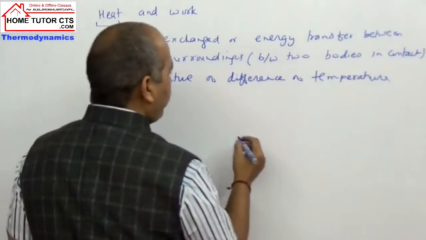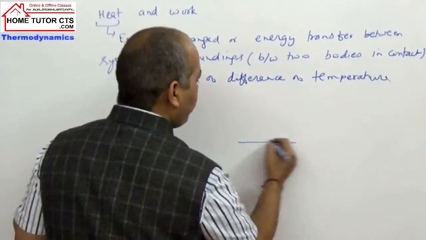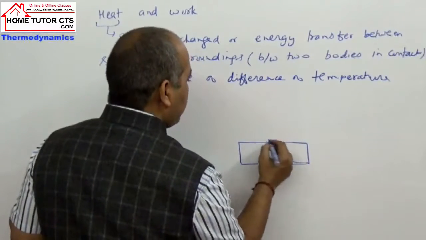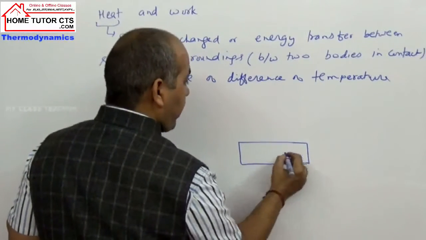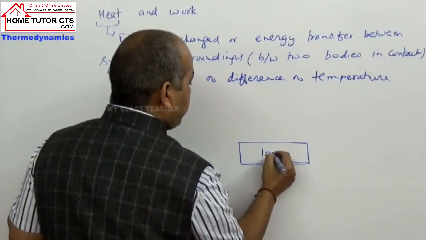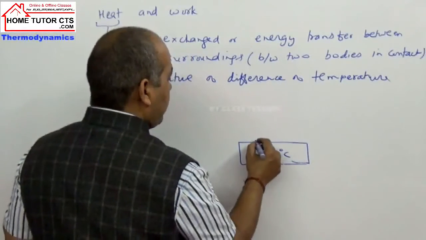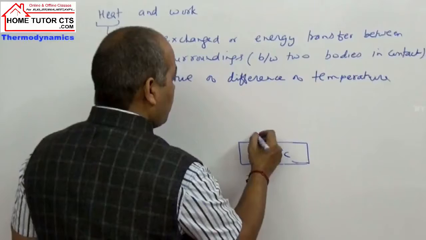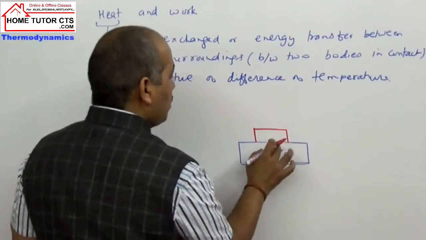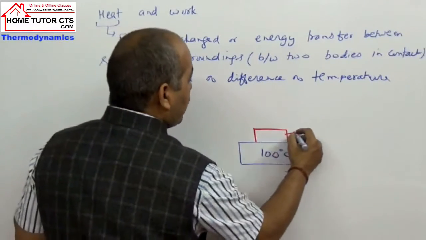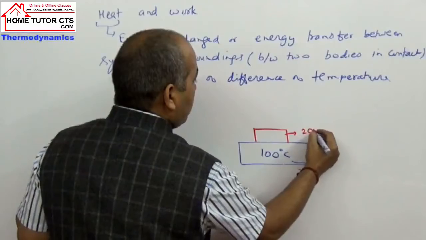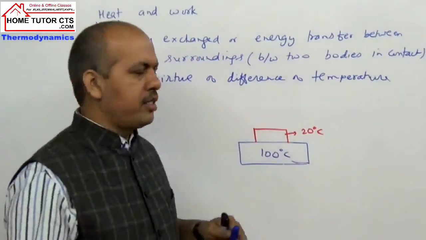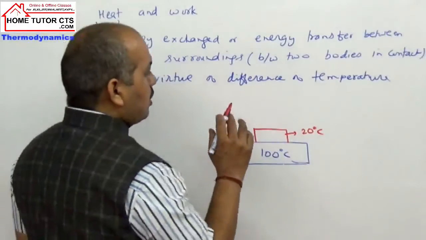For example, we can take two bodies. Suppose a block made of metal having high temperature, let's say an iron block at 100 degrees Celsius. If I place one more block in contact with it at low temperature, let's say 20 degrees Celsius, or any temperature lower than 100 degrees Celsius, what is observed?